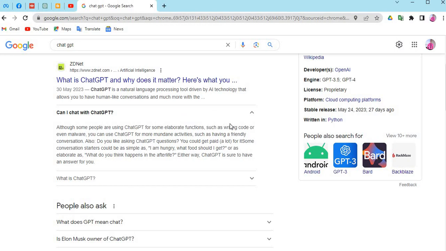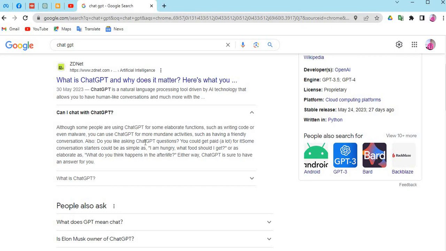A lot of people have been using it to write a lot of things such as code or even malware, and at the same time you can use ChatGPT for more mundane activities such as having a friendly conversation. Let's say you are bored and you want to interact with someone, you can easily interact with ChatGPT and it will respond to you.